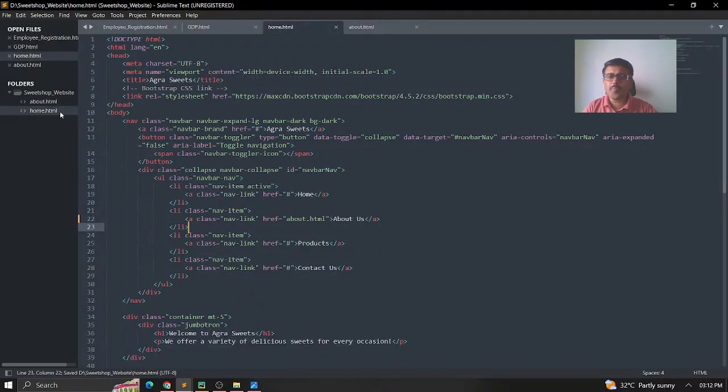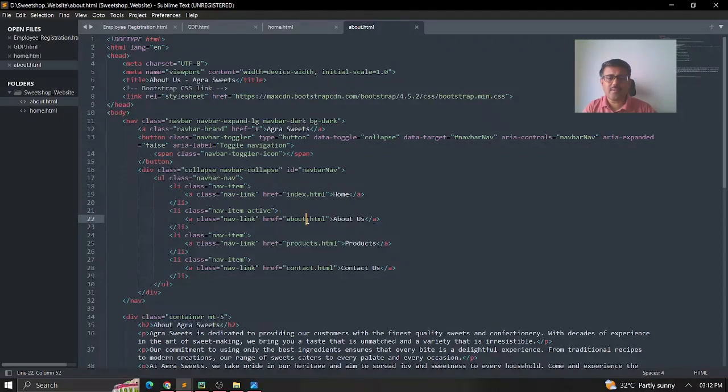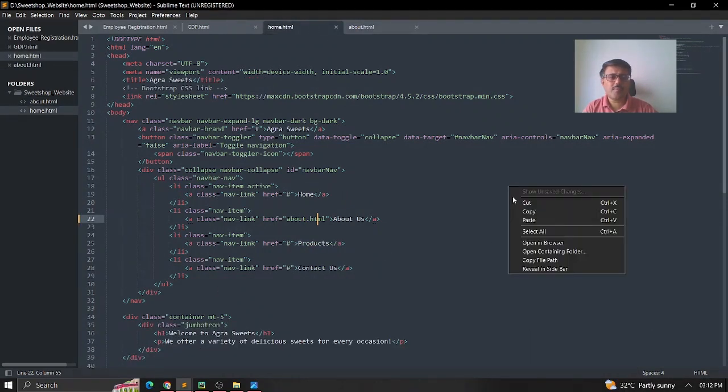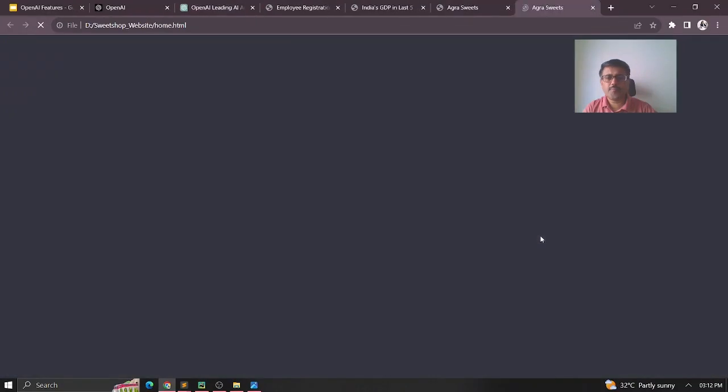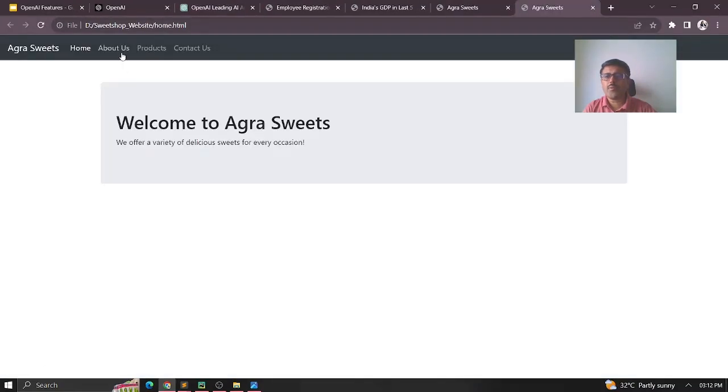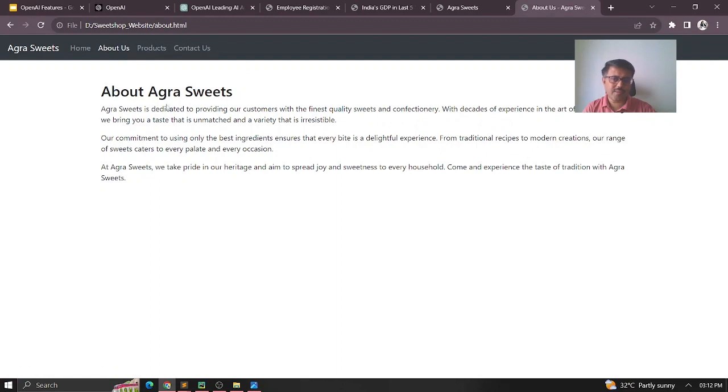So let me go to my home page also. The home page I just gave about.html. In my about HTML also, I just have this page given name given here now. Okay. So let me now go to that website. Okay. Let me open the browser. Okay. Now if I go to About Us, the About Us content is ready and it automatically gave just